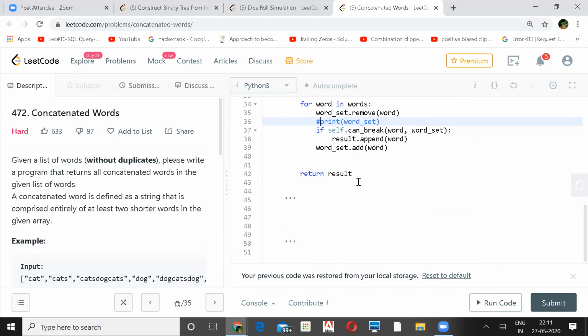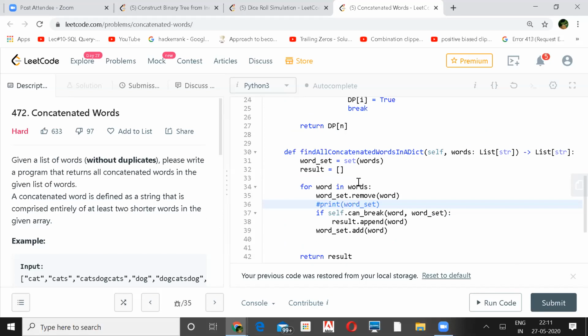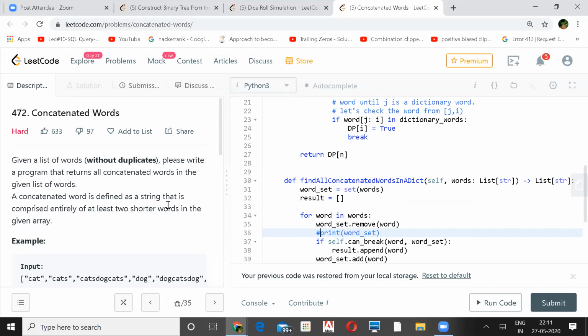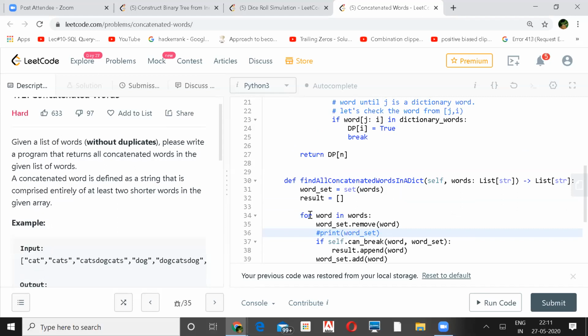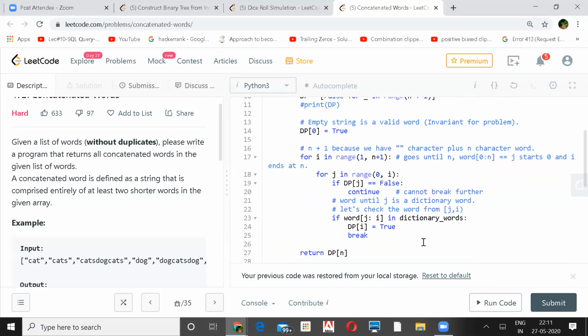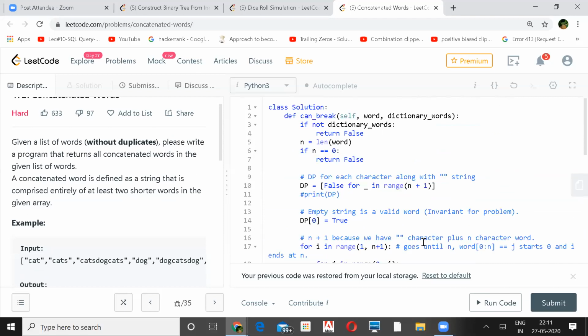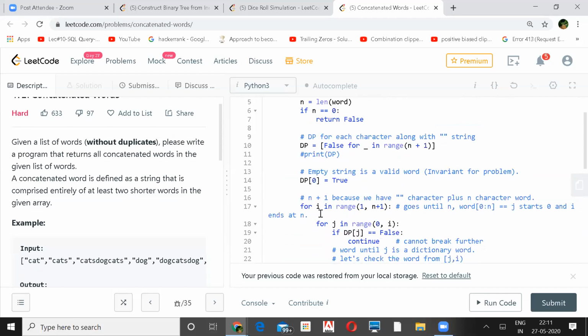What's the time complexity for the DP approach? Let's see, it will be order of n square, because every word you are taking and passing through this function, and here we are using two loops for every word, going from the start to the end. So if there are n total words, n into n, it should be order of n square.